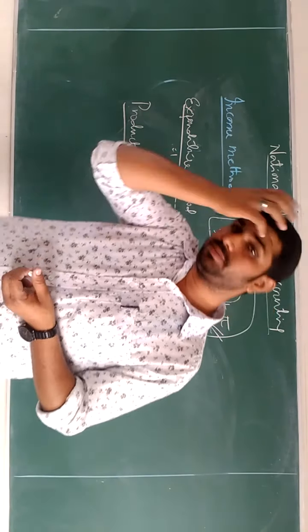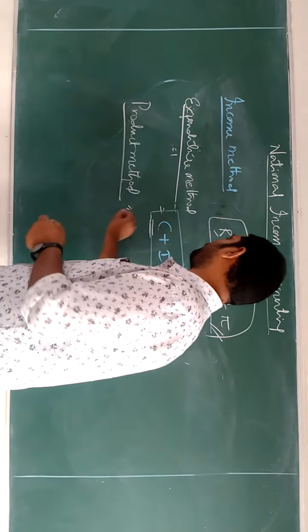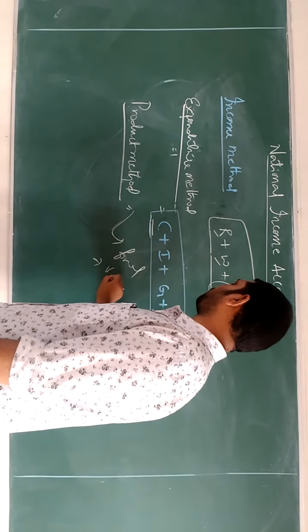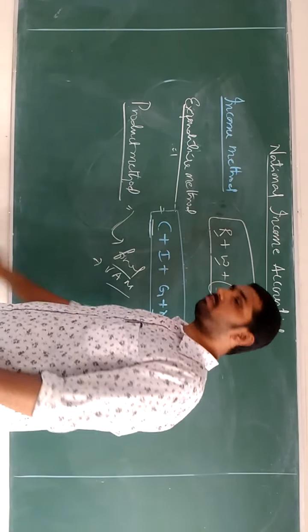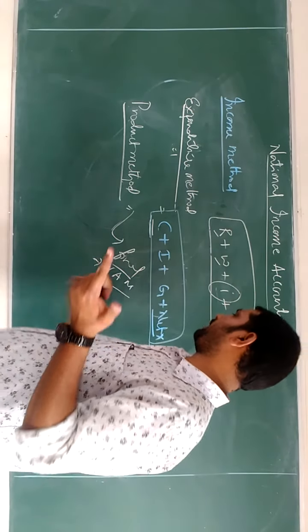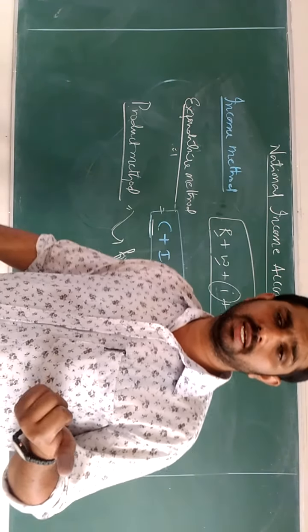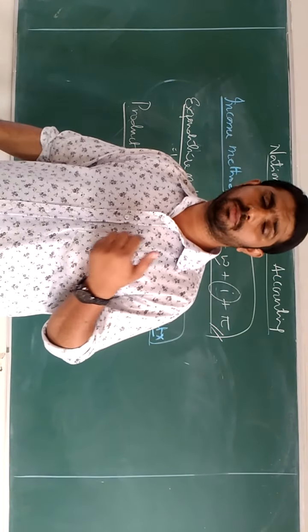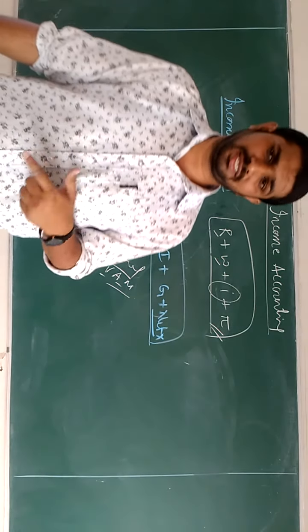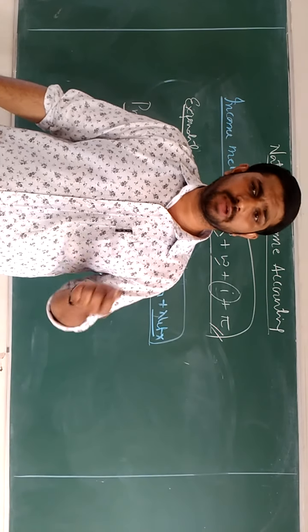Again, this product method is classified into two. The first one is the final good method. The second one is called the value added method. First one, final good method. Next one, value added method. Final good method, you people have already heard this story. It's the monetary value of only the final goods and services to be considered in the calculation of national income. That is fine, good.